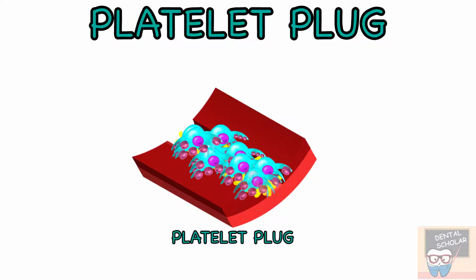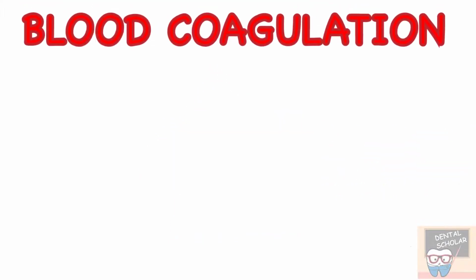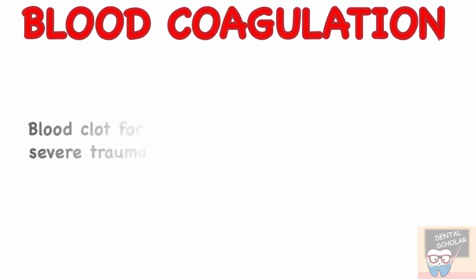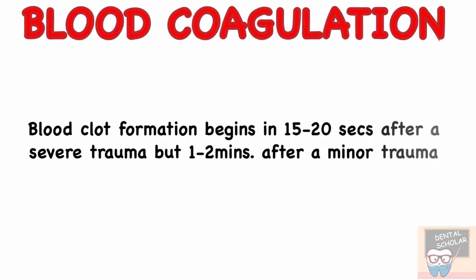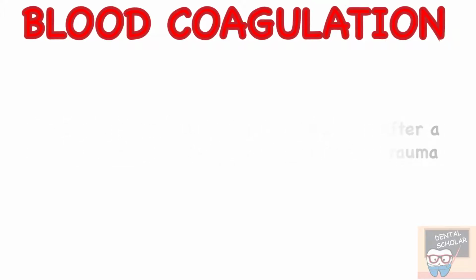The third step in hemostasis is blood coagulation. Blood clot formation begins in 15 to 20 seconds after a severe trauma, but 1 to 2 minutes after a minor trauma. So blood coagulation is earlier in a severe injury as compared to a minor injury.